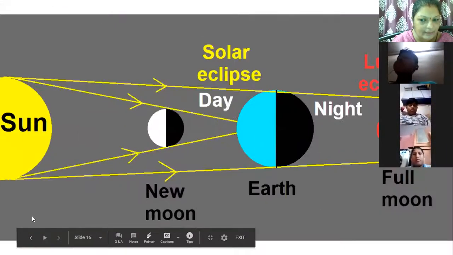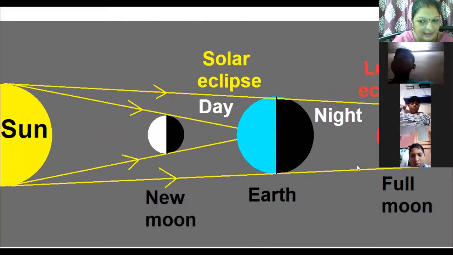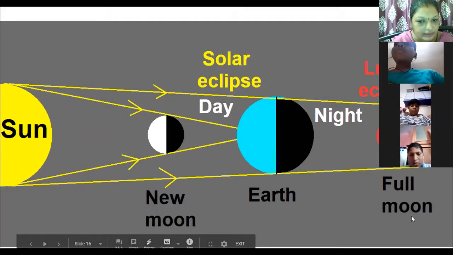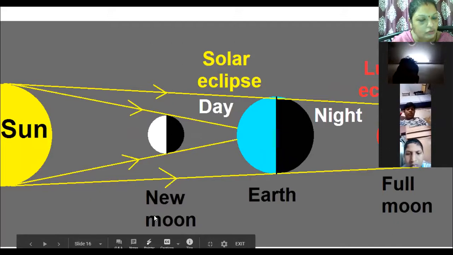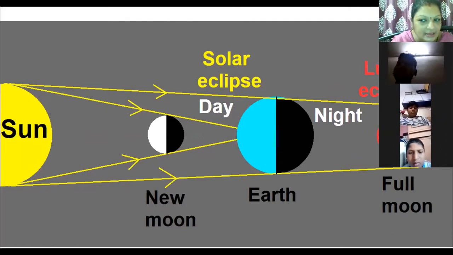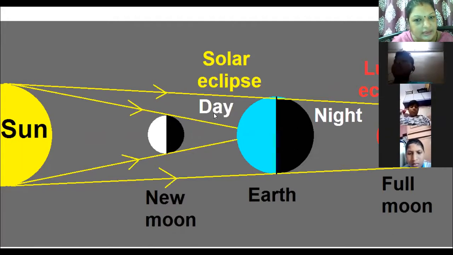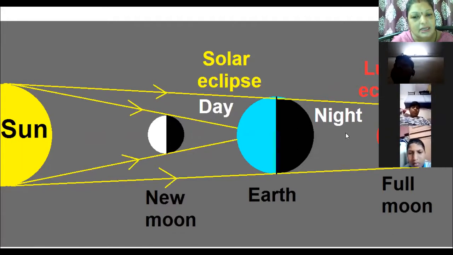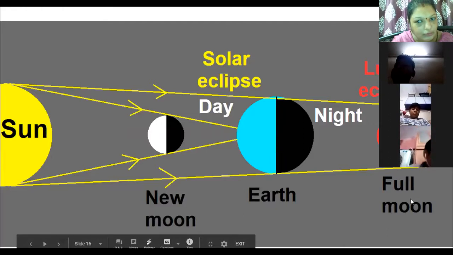See this. What happens on a new moon day? See, the solar eclipse occurs on a new moon day. Remember this also. Solar eclipse occurs on a new moon day. And lunar eclipse occurs on a full moon day. New moon day means Amavasya. So solar eclipse occurs on a new moon day and it will be in the daytime. Lunar eclipse occurs on a full moon day and it will be in the night time. See, solar eclipse daytime, lunar eclipse night time. Solar eclipse on a new moon day, lunar eclipse on a full moon day.